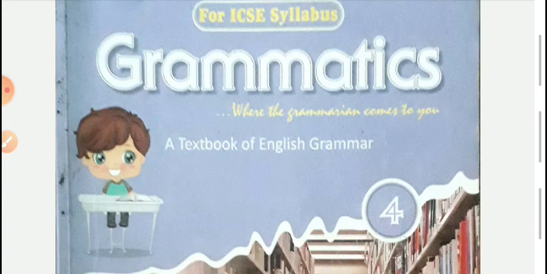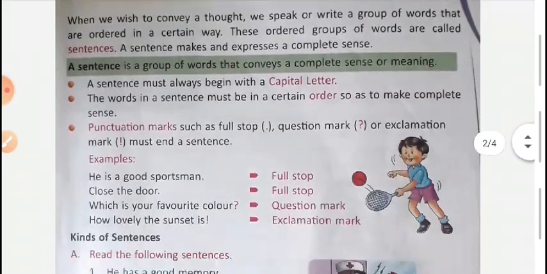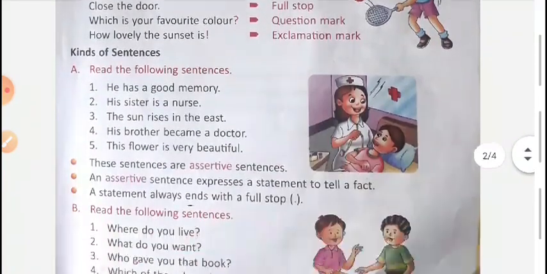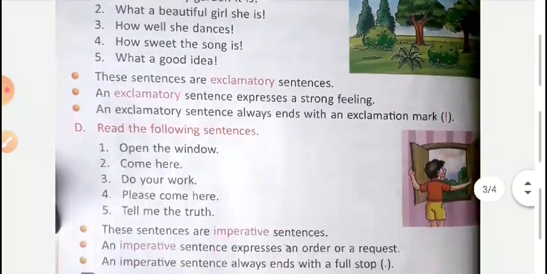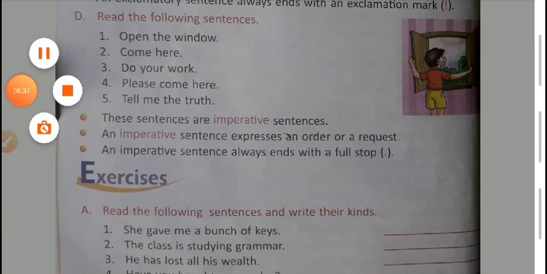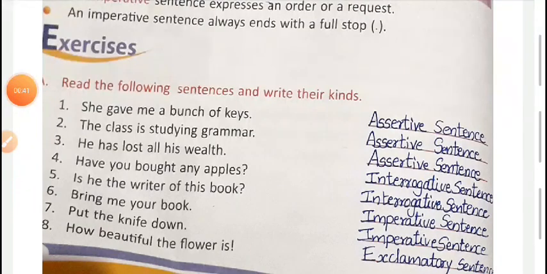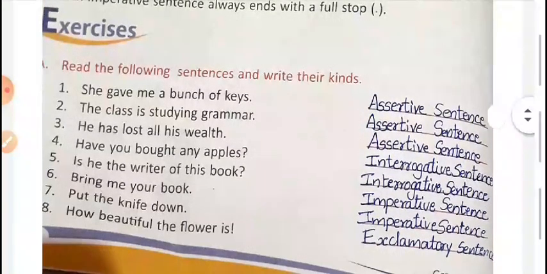So, in our last grammar class, I explained to you about the sentence, its characteristics and kinds of sentence: assertive sentence, interrogative sentence, exclamatory sentence, and imperative sentences. Okay, so let us start our next portion. So let us start our exercise part. Exercise A. First question. Read the following sentences and write their kinds.